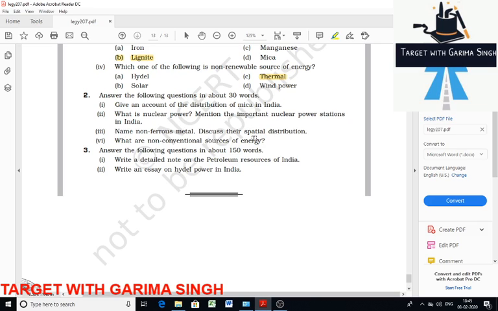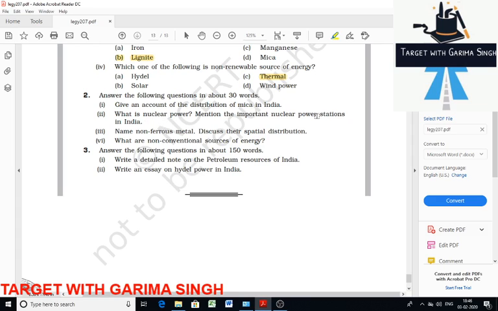Answer the following. You have to answer in brief. Give an account of the distribution of mica. So mica is produced in Jharkhand, Andhra Pradesh, Rajasthan, then in Tamil Nadu, West Bengal. In Jharkhand, high quality mica is obtained in a belt extending over a distance of about 150 km in length and about 20 km in width in the lower Hazaribagh plateau. Then in Andhra Pradesh, in Nellore district. In Rajasthan, you find it from Jaipur to Bhilwara, that extends up to 320 km. Then you can find it in Mysore and Hassan districts of Karnataka, Coimbatore. In Tamil Nadu it is Tiruchirappalli, Madurai, another state. Alleppey in Kerala also.